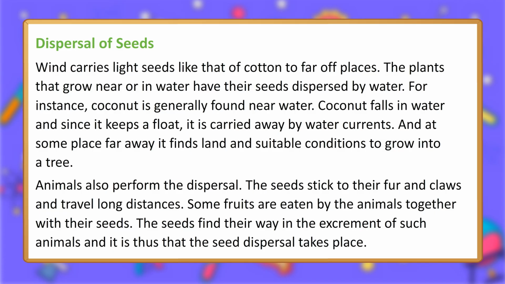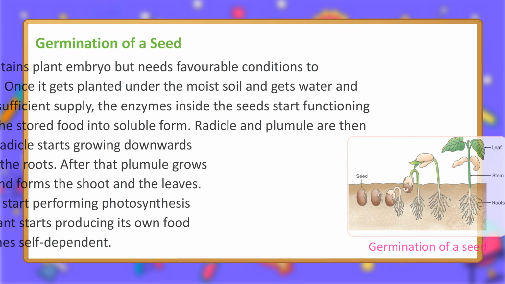Animals also perform the dispersal. The seeds stick to their fur and claws and travel long distances. Some fruits are eaten by the animals together with their seeds. The seeds find their way in the excrement of such animals, and it is thus that the seed dispersal takes place.